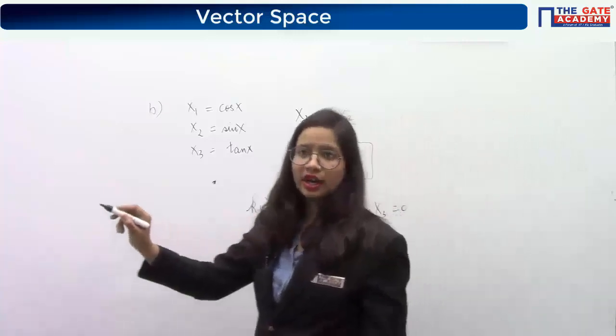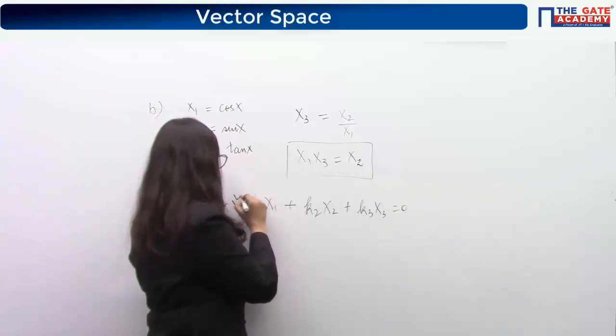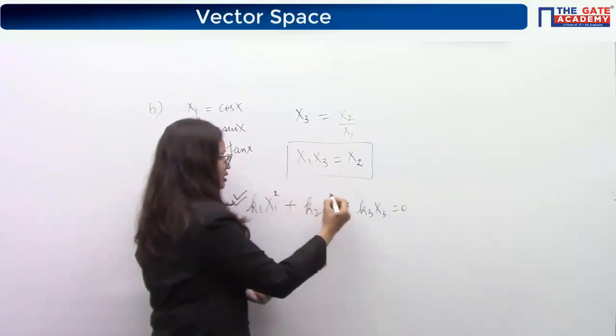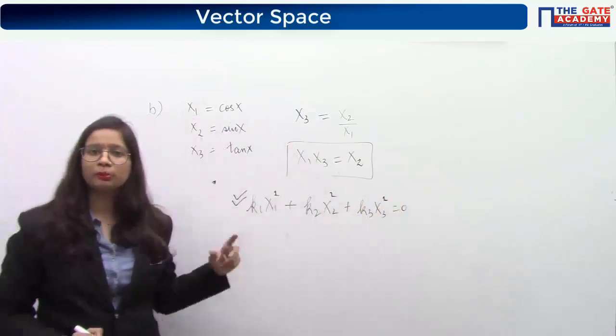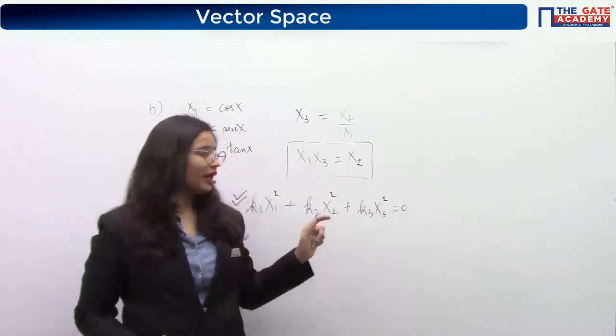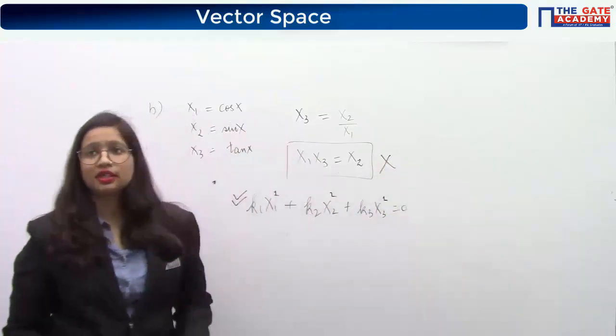Are you able to understand? Linear dependency means this relationship should be followed. x1 should have power 1 only. All the vectors should have power 1 and the vectors should not be multiplied among themselves like in this case. So this is not the case of linear dependency.